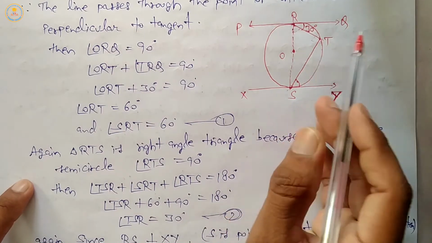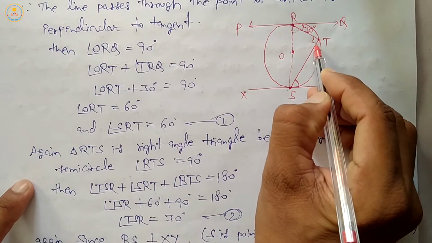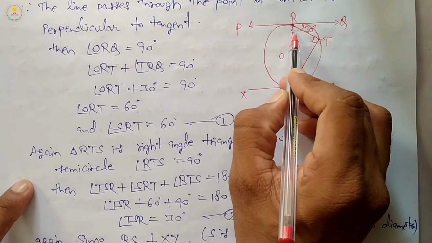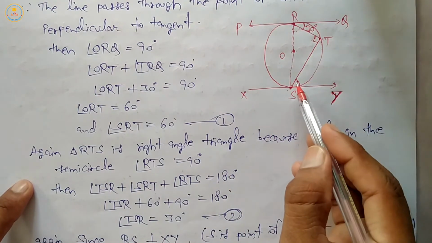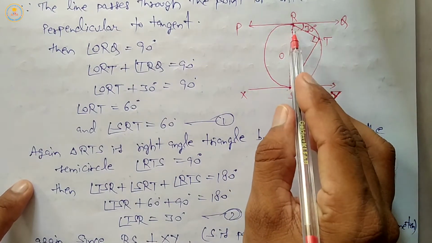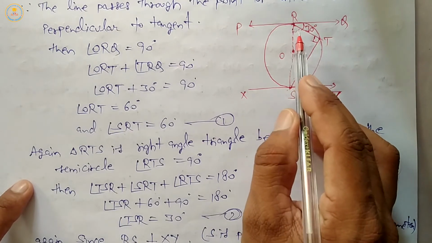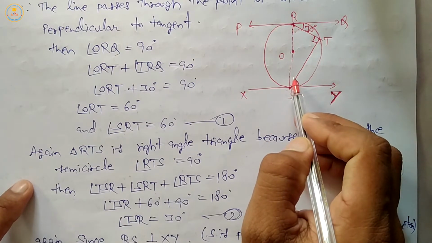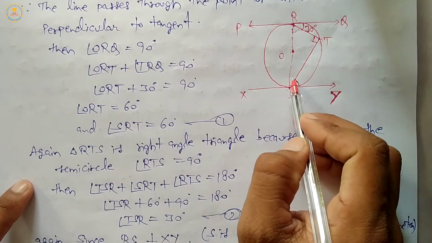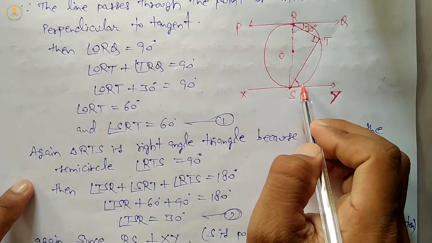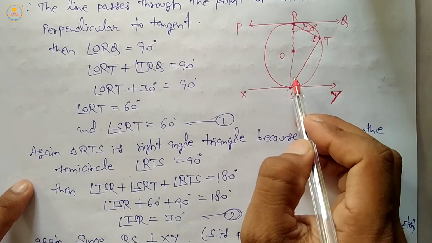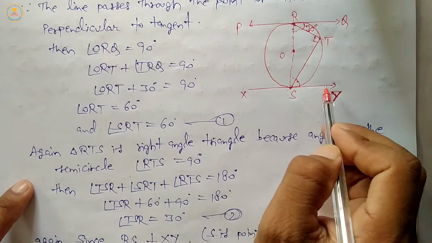So T is 90 degree. This one is 60 degree, this one is 90 degree. So 90 plus 60 is 150, 180 minus 150 means 30. Remaining angle 40 degree, 50 plus 40 is 90 degree.